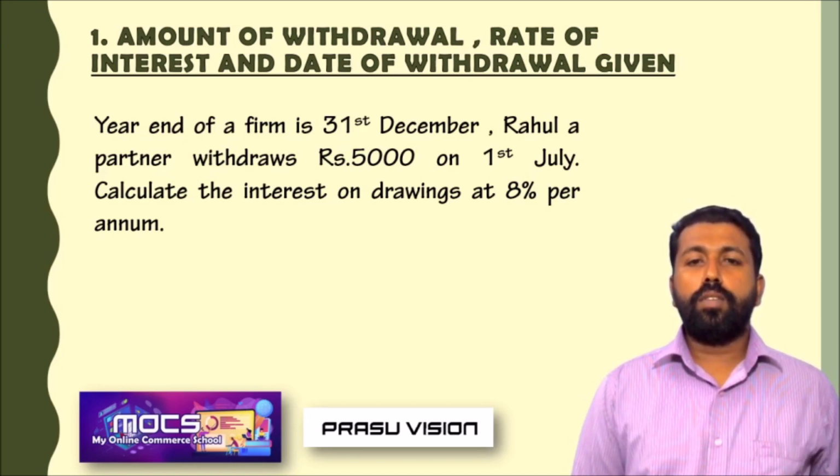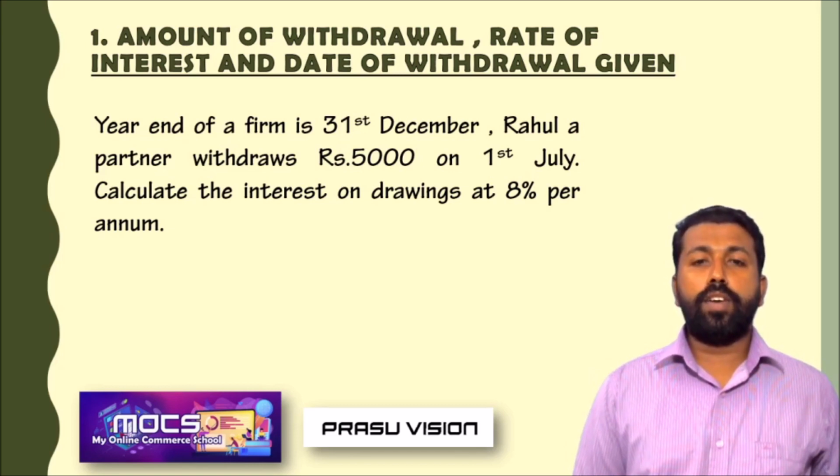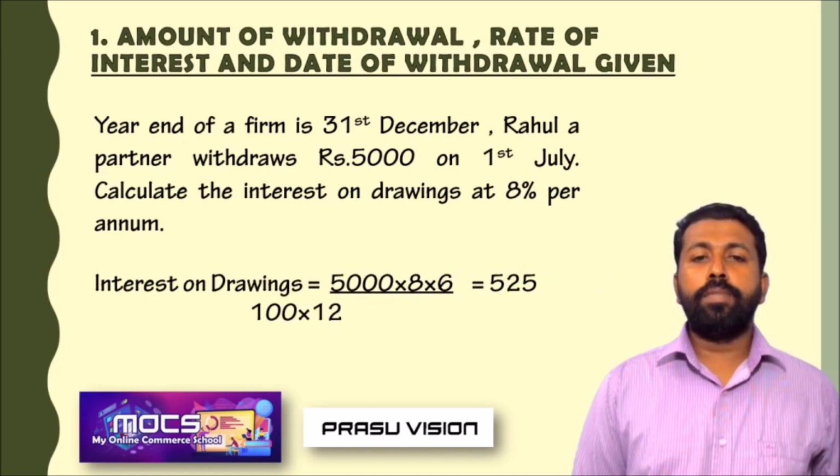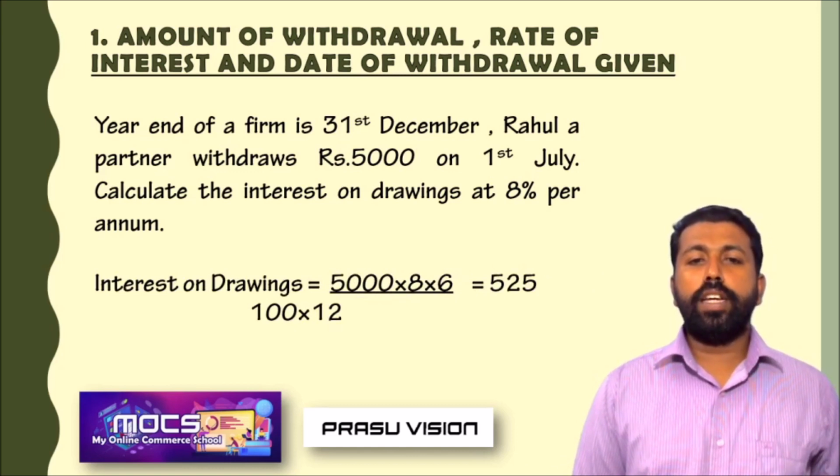So what is the amount of interest on drawings? We have to calculate. Just look at the solution. In this way, we have to calculate: interest on drawings is equal to 5,000 into 8 by 100 into 6 by 12. How are we getting 6? Because the amount of drawings, the partner has to pay interest from the date on which he or she withdrew.